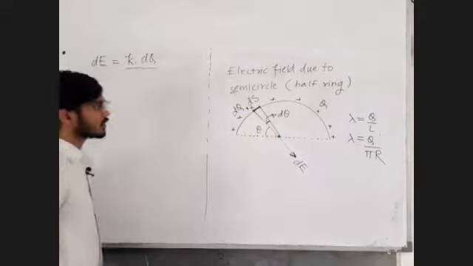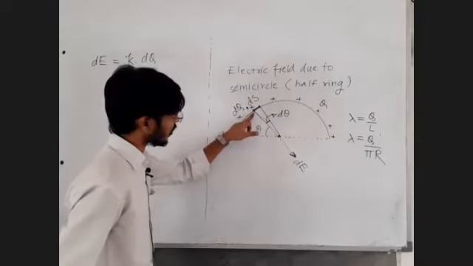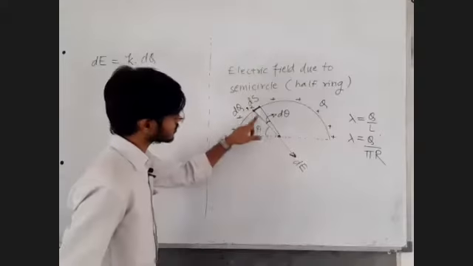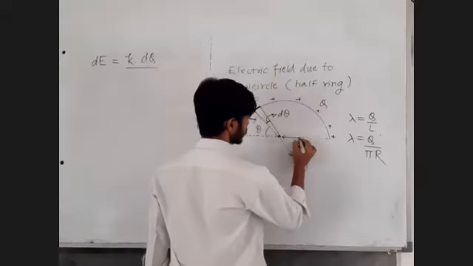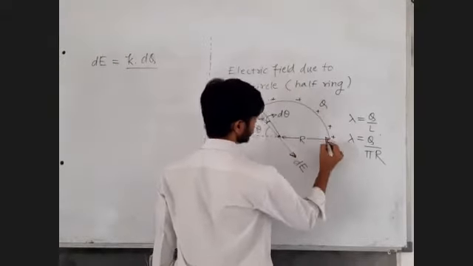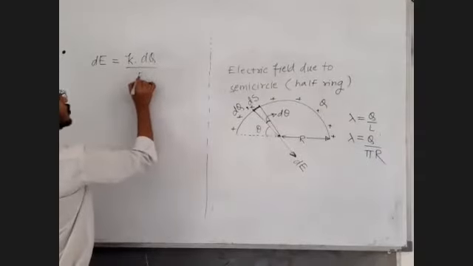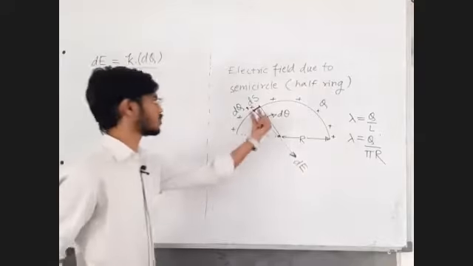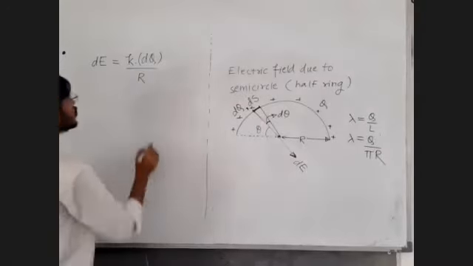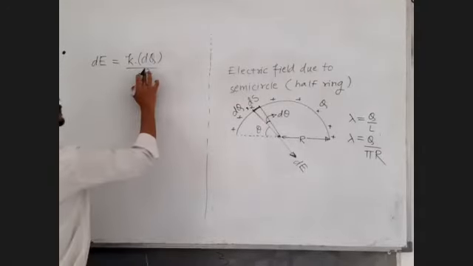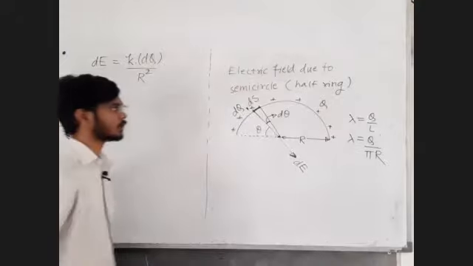Divided by r square. What is r? r is the distance of the given point charge from the given point. This is the radius of the semicircle. Let us say the radius of the semicircle is capital R. So k into dq, not q. Right now the point charge is dq, and the overall charge is q. So k into dq upon r square. This is a very small electric field.